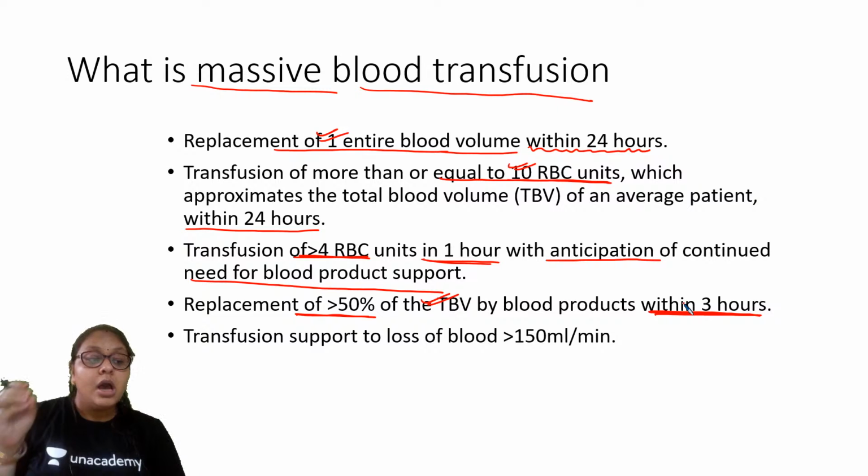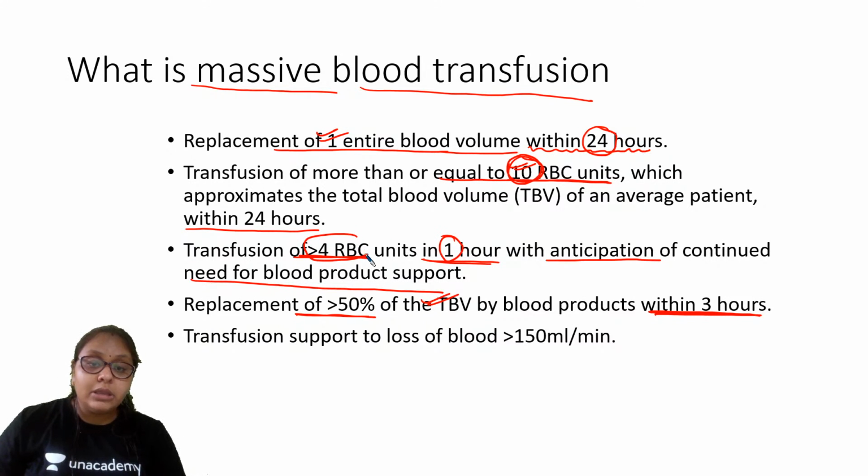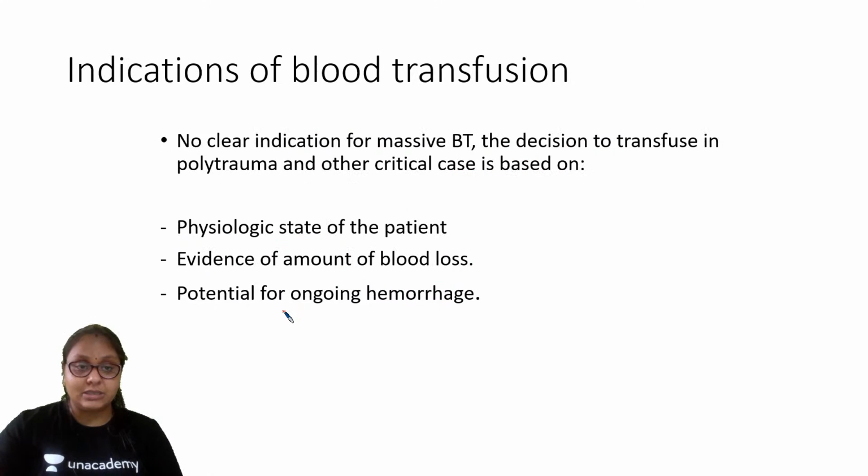So if one entire blood volume within 24 hours, which is nearly equal to 10 RBC units, or within 1 hour I am transfusing more than 4 RBC units, then that is the definition, and we say it is a massive blood transfusion.